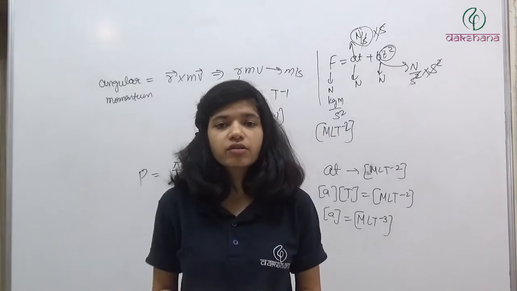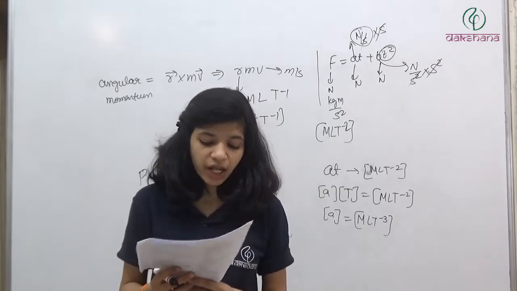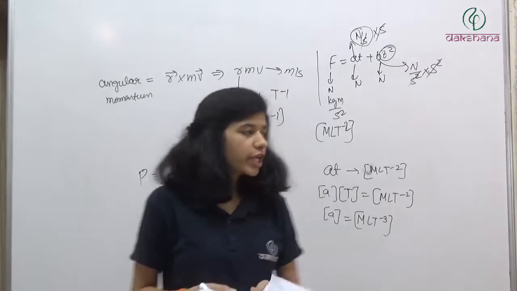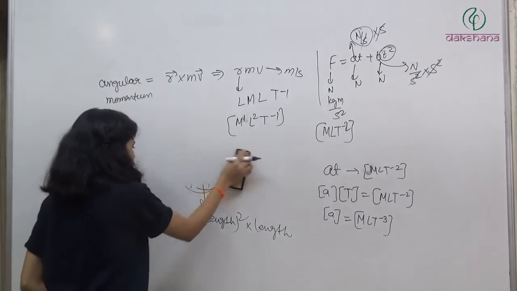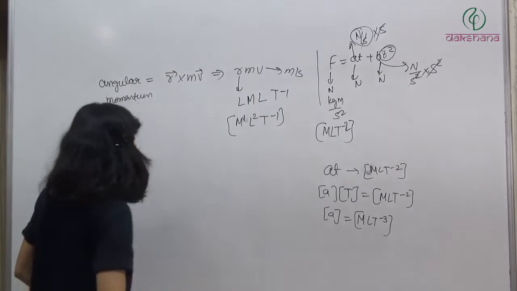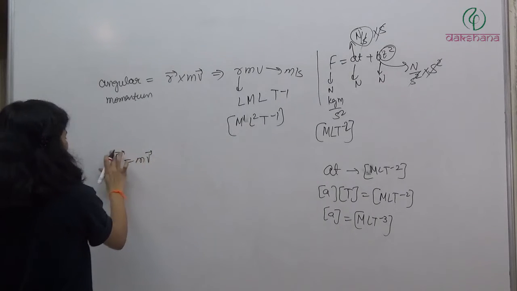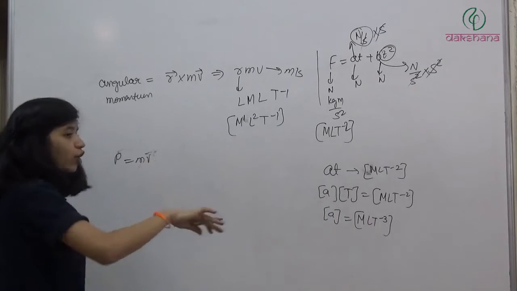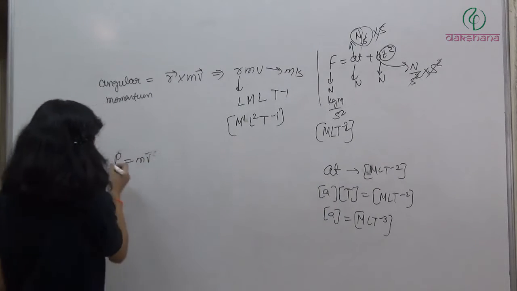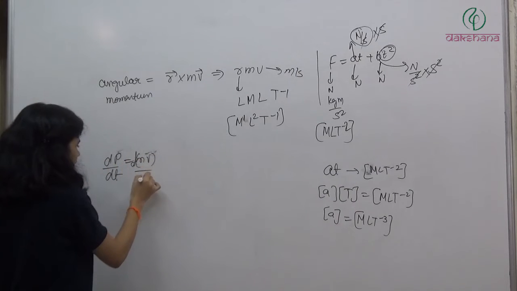Second is weight. Weight is also a force, है ना? तो it will have the dimension of force. Rate of change of momentum. So rate of change of momentum क्या है? Momentum is P is equal to mv. We will just talk about the magnitude for now. Rate of change of momentum means dp divided by dt, d(mv) divided by dt.